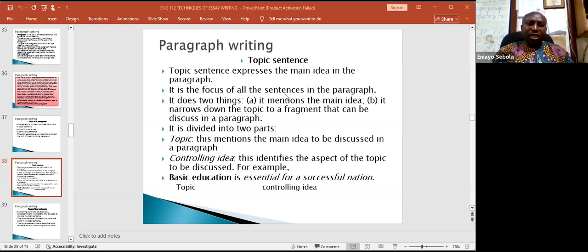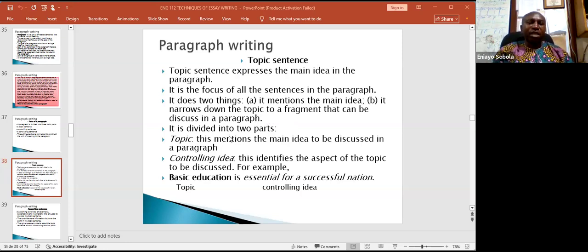It introduces or mentions the main idea and narrows down that topic to a fragment that can be discussed within a paragraph. Meaning that in a topic sentence, the topic will be mentioned. And that topic is the main idea to be discussed. And the topic has to be narrowed down to a perspective, to an angle in which the discussion will be made.